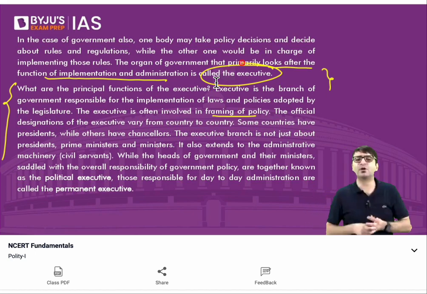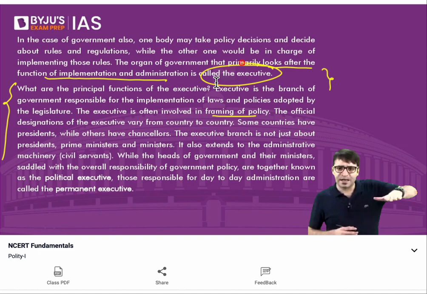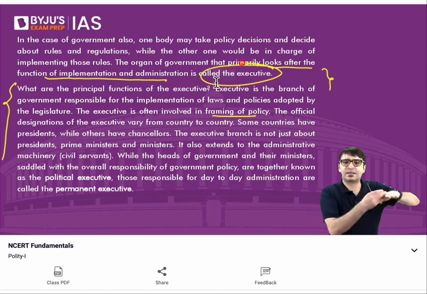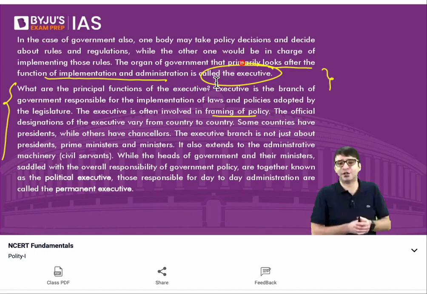For example, in your university, there are rules which are made by the governing council. But these rules are effectively implemented by whom? By the Vice Chancellor and his team. So the Vice Chancellor and his team become the executive body which is responsible for implementing the decisions that are to be taken in the university to smoothly run the university on a day-to-day basis.